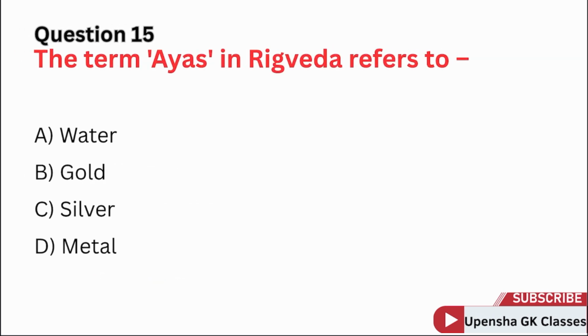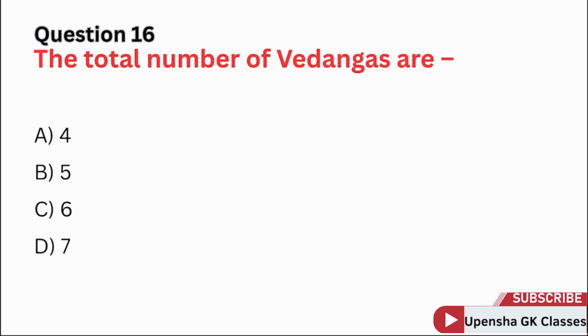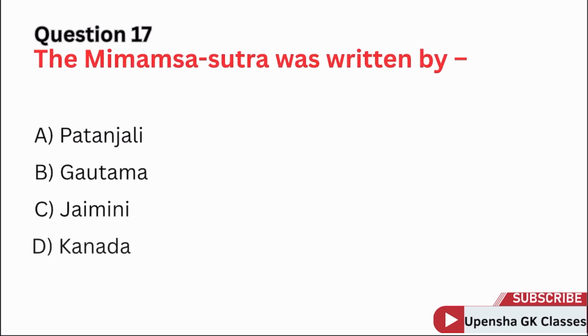Question 15. The term Ayas in Rigved refers to. Correct answer option D. Metal. Question 16. The total number of Vedanta are. Correct answer option C. 6. Question 17. The Mimamsa Sutra was written by. Correct answer option C. Gemini.